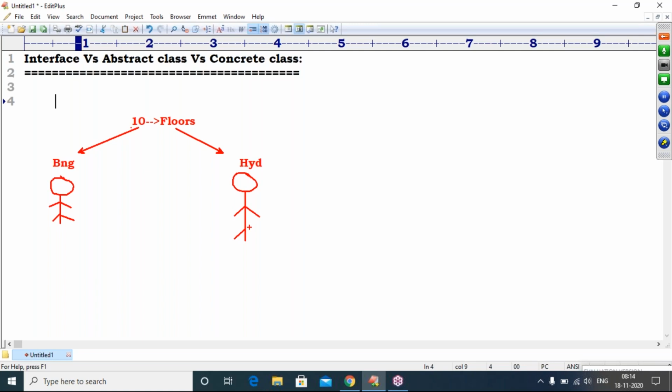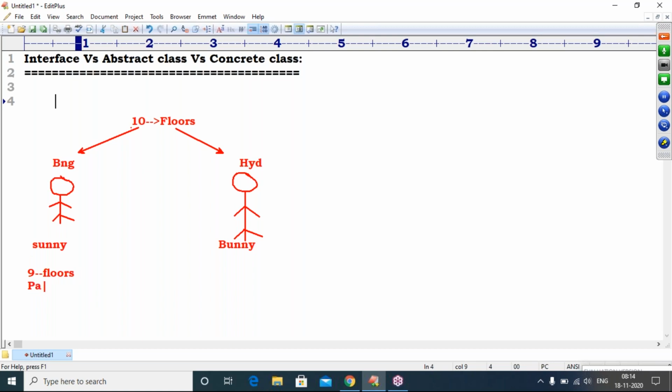In Bangalore, the engineer's name is Sunny. In Hyderabad, the engineer is Bunny. Sir, in Hyderabad the engineer completed all the 10 floors. But in Bangalore, 9 floors were completed, and the 10th floor he did not implement because money is over, expenses were very high. So how many floors are completed here? 9 floors.